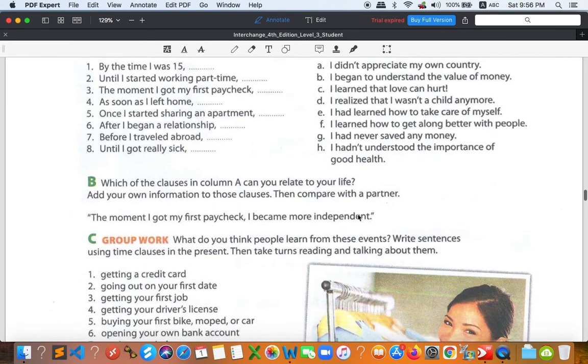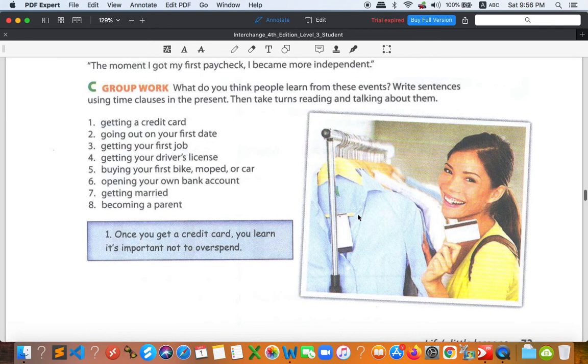And now let's go on to C, which is about group work. So I will have a little talk with this. Okay, because of course we cannot have a group discussion. Okay, so right here we can do it all together. So let's begin with the instruction first. What do you think people learn from these events? Write sentences using time clauses in the present. Then take turns reading and talking about them.